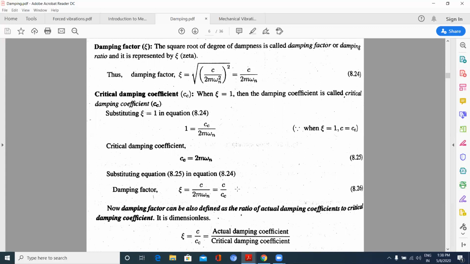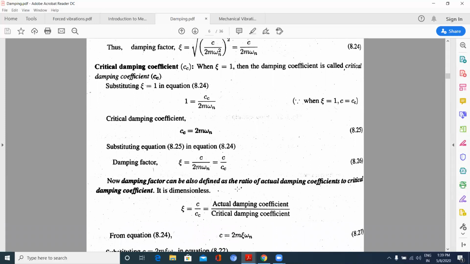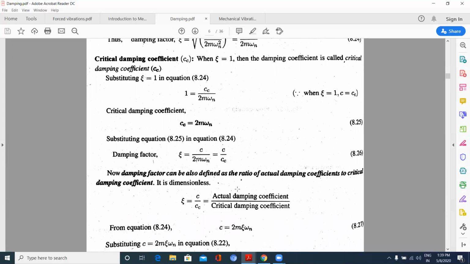When it goes to the opposite extreme end, it will show some impact on the person holding the gun. So critical damping is important, and we can see it in guns. We will be seeing critical damping, under damping, and over damping in further studies.